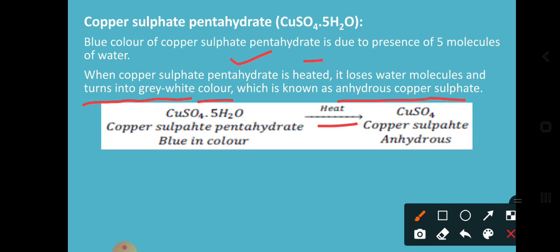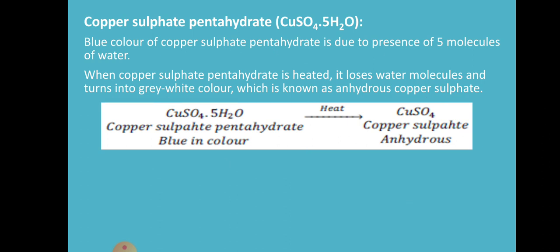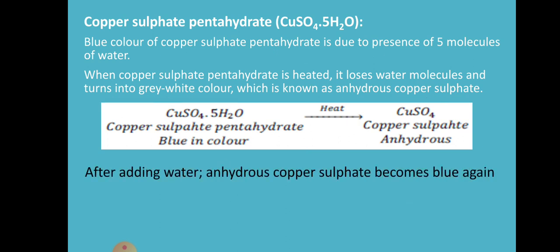Dear students, when you heat something, it loses its moisture. In a similar way, if you heat blue CuSO4 pentahydrate, what you will get is CuSO4 anhydrous, that is anhydrous copper sulfate. If you add water again, then anhydrous copper sulfate becomes blue again. So this is one example of water of crystallization where the salt contains water molecules.